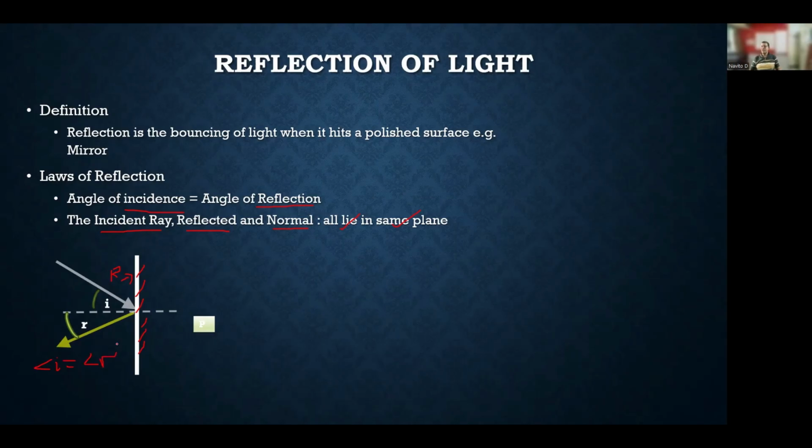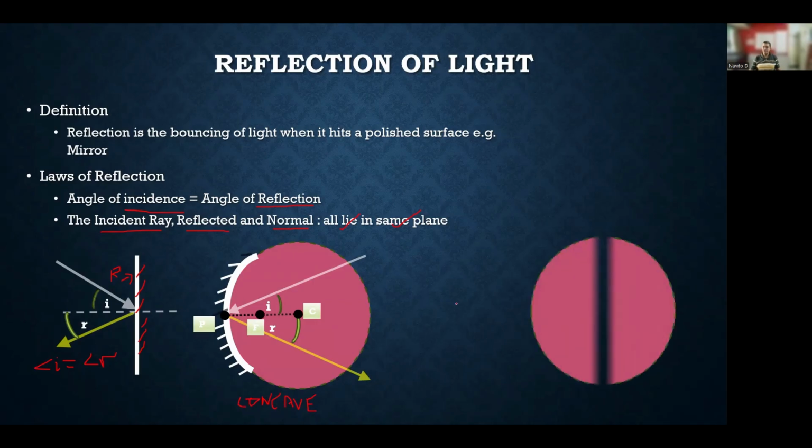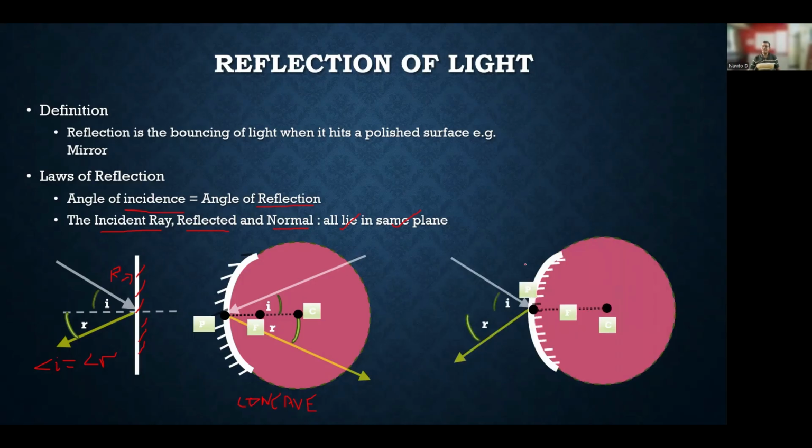The same applies when we talk about spherical mirrors. We have two spherical mirrors. One is the concave mirror. We identify the concave mirror because the shiny surface, that is the reflecting surface, is on the inner side of the sphere. And then we have a convex mirror wherein the shiny surface is on the outer side. This is the outer side of the mirror, which is the shiny surface, and this is the convex. And this is the inner side, which is the shiny surface of a concave.